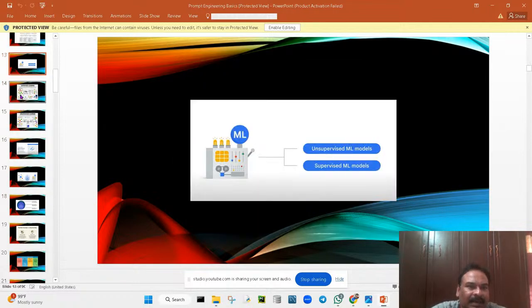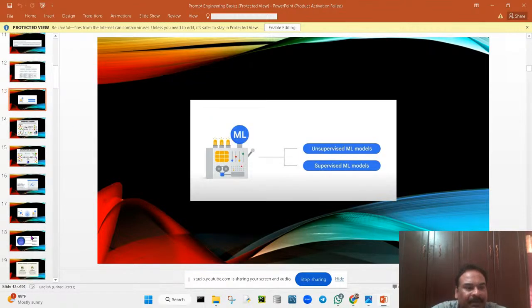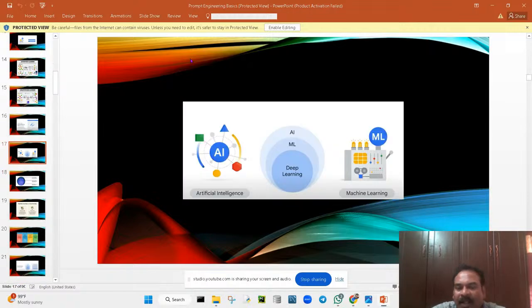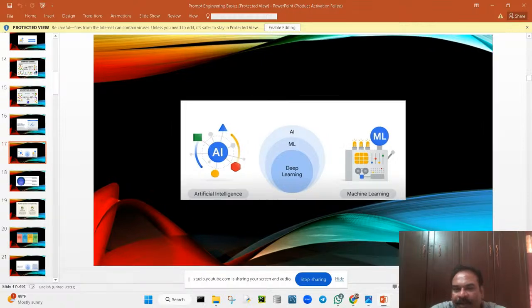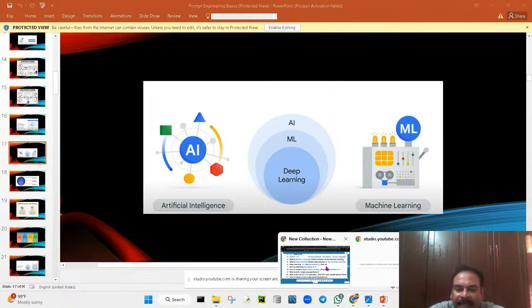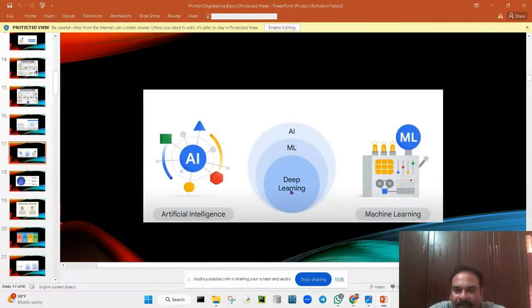Okay, now we can see some of the examples. So for machine learning, we can see the diagram. So this is the actual diagram. Okay, you can see here. So machine learning and artificial intelligence, how they are interlinked, how they are connected. So this is what I said, isn't it? What is exactly the relationship between AI and machine learning? So this is the one. Deep learning is the subset of machine learning. Machine learning is the subset of AI. So this is how they are linked. So next, what is deep learning?